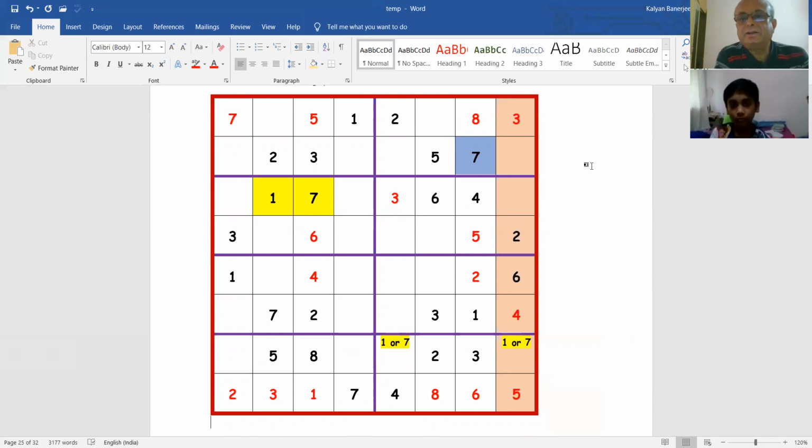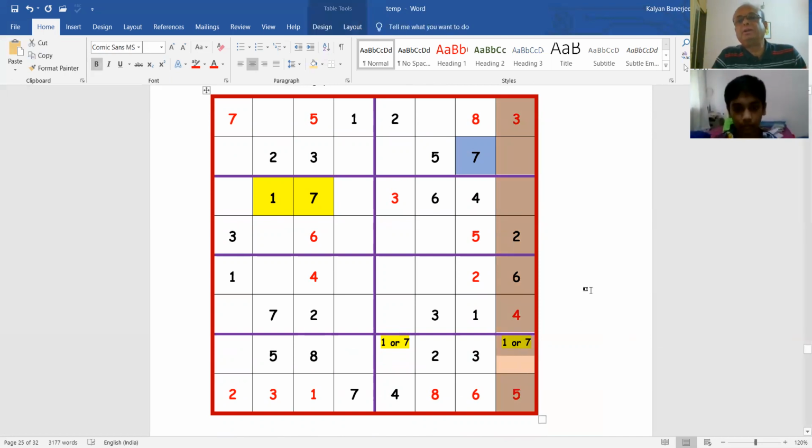See, 1, 7, 8 in this last brown shaded column, once there are 3 empty boxes and 1, 7, 8 will be at the bottom side, the bottom one. No, bottom one is 1, 7, 8, no? 1 or 7? No, not that one. This one. I am not saying yes, that one.